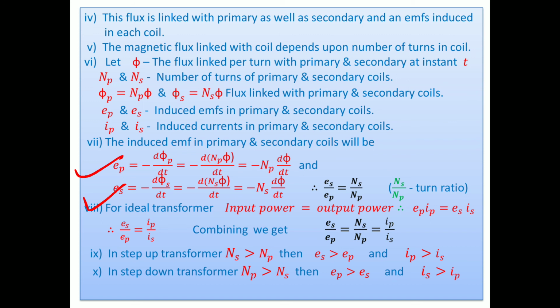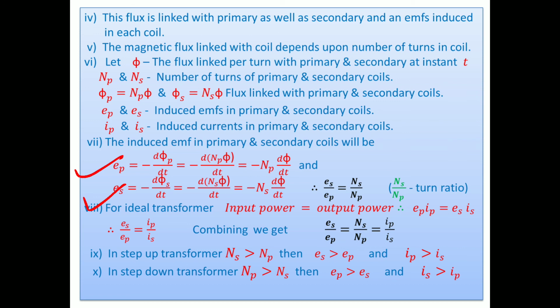Less the number of turns, less the resistance, more the current. So number of turns is inversely proportional to current, and directly proportional to induced EMF. This is the problem. In a step up transformer, as you increase the number of turns in the secondary, EMF is induced, but current is reduced. Meaning in the secondary, current reduces.